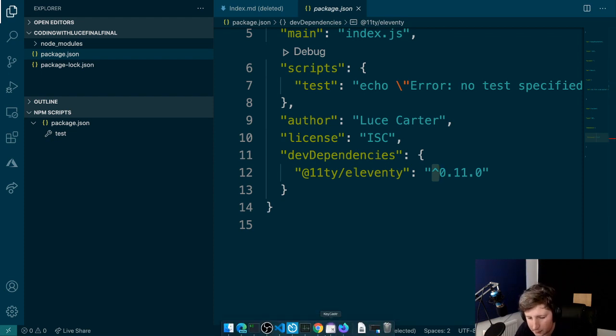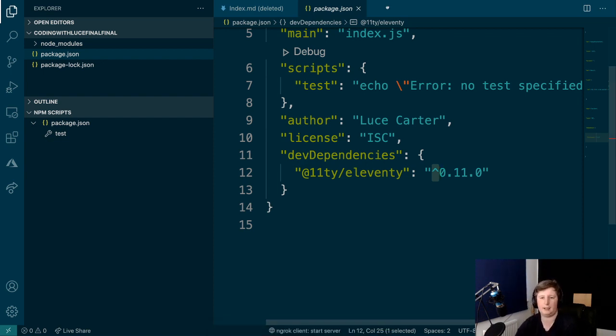Right, so that's that started. So now this is just the basics of this slowly becoming a web project. So that's cool.